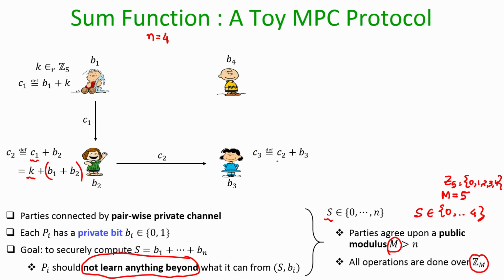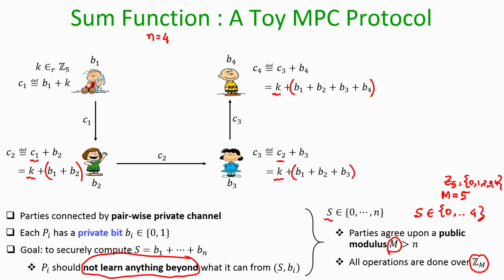It takes the ciphertext it receives and adds its own input bit, and this is treated as an OTP encryption of the sum of the first 3 input bits using the pad k, which is communicated to the fourth party. The fourth party adds its own input bit, and this is treated as if the sum of the 4 input bits is encrypted using the pad k, and this ciphertext is communicated back to the first party.